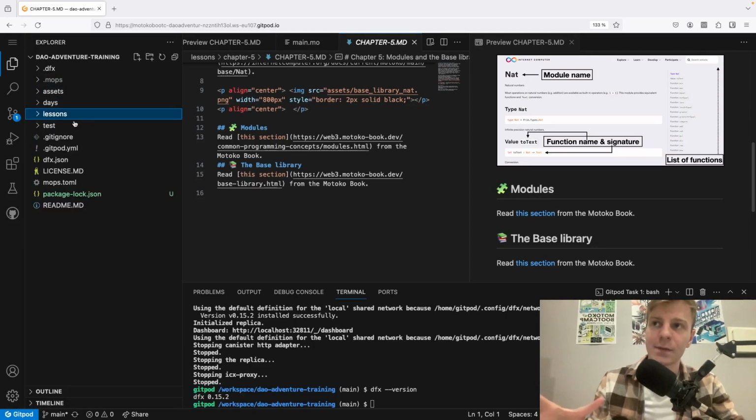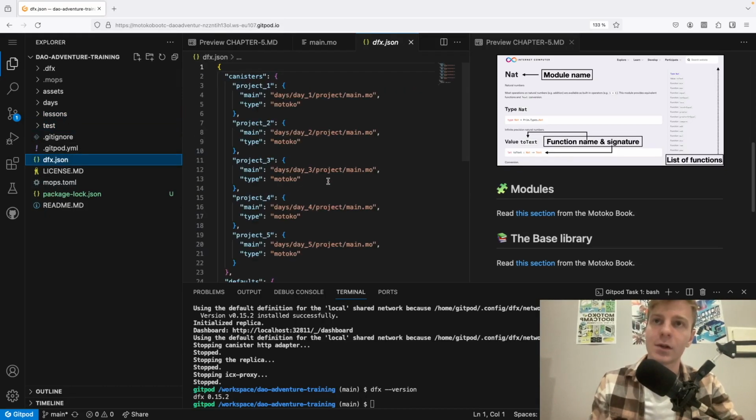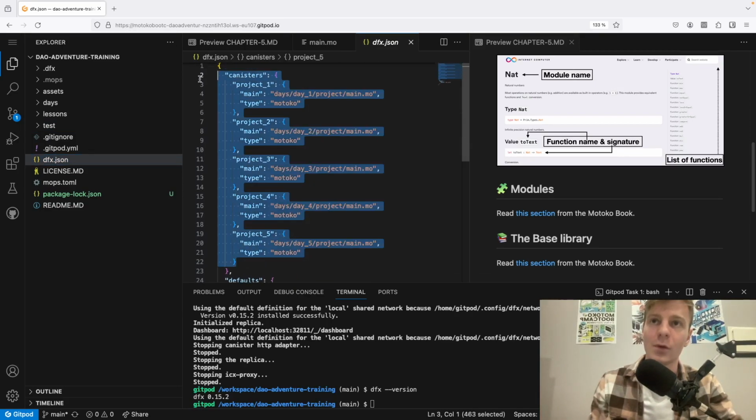Then you have the tests folder, but you don't need to really care about that. And for the rest, you have the dfx.json, which contains all the projects already set up for you. So we have all the canisters that you will need to deploy at some point. And the rest is just configuration for Gitpod, Git, and the README, and so on.